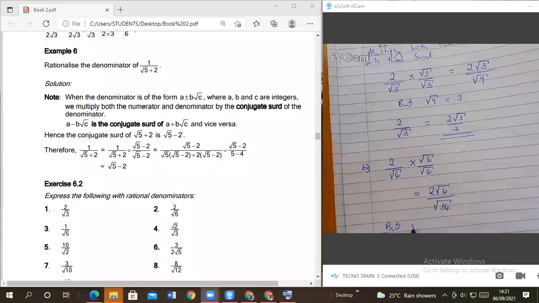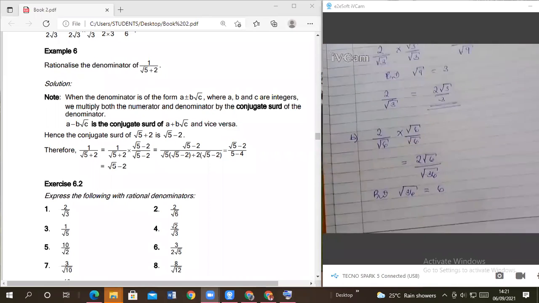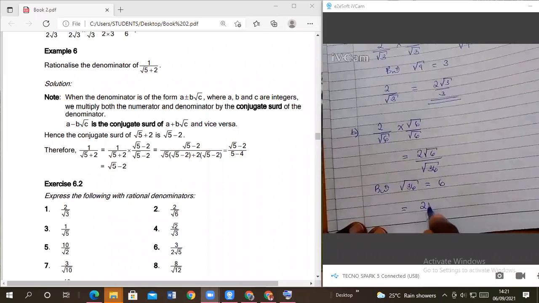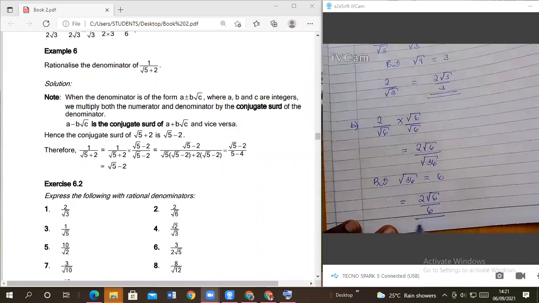But root of 36 is 6. So our answer will be 2 root of 6 over 6. You have rationalized.